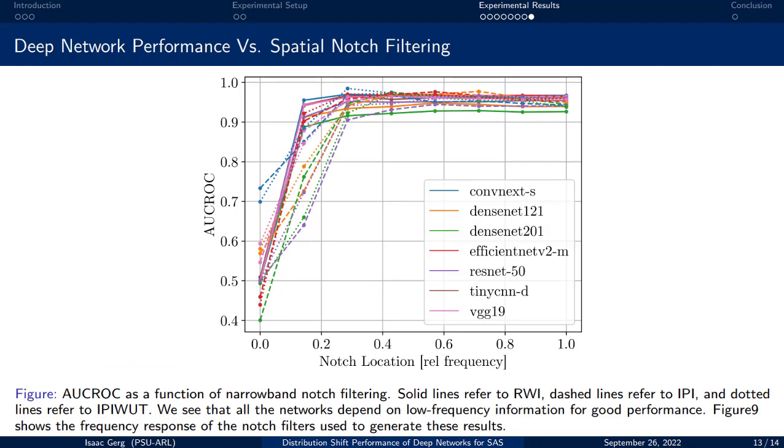Here we show AUC ROC as a function of notch filter location. We see that all the networks, regardless of training scheme, are heavily dependent on low frequency image content for correct classification. This seems interesting considering human operators often rely on localized high frequency content and features to identify objects.